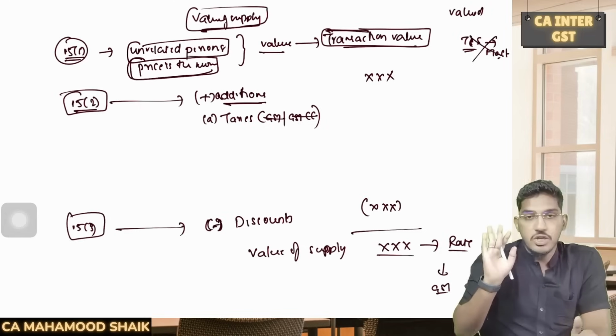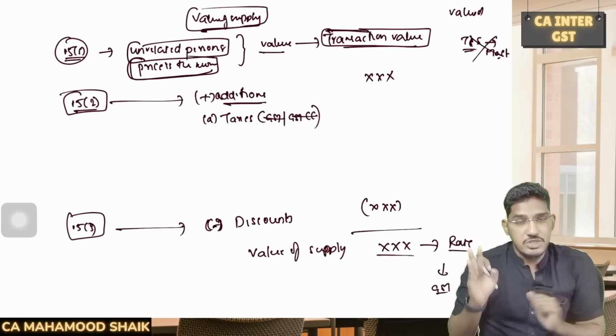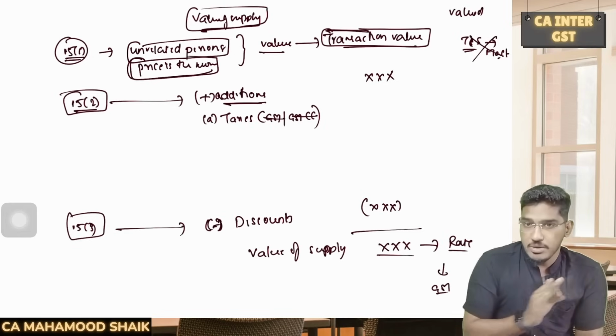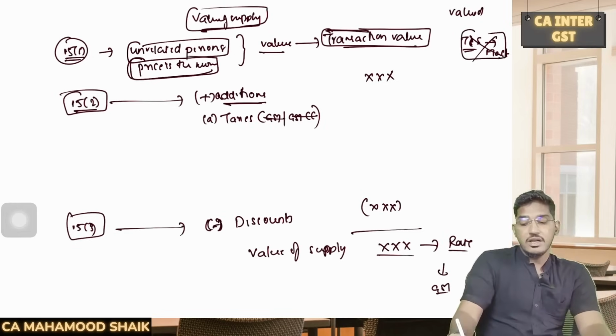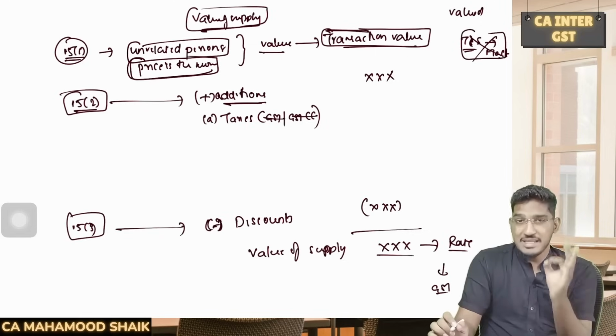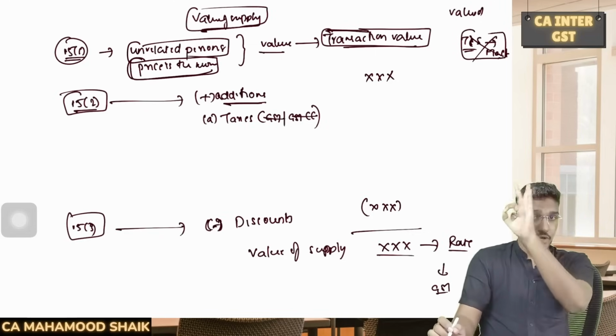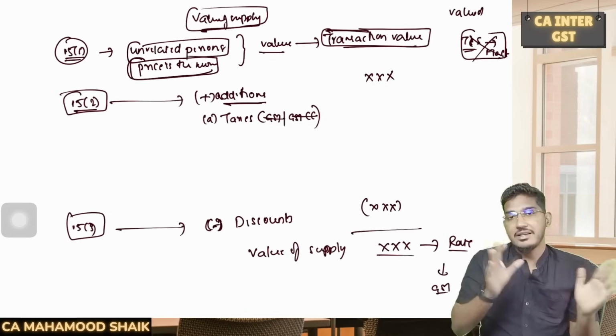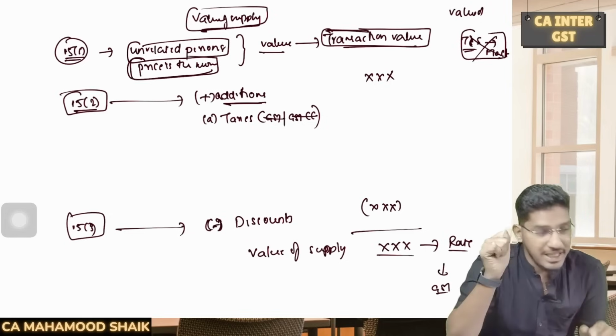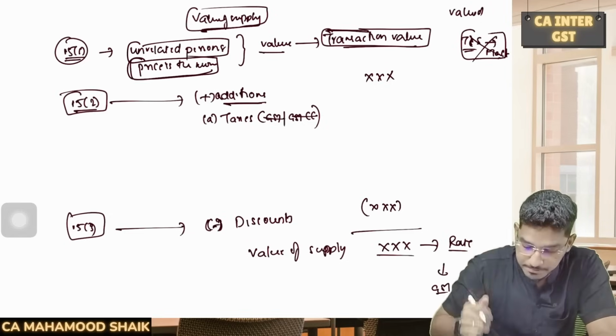Important point. So it includes all kinds of taxes which are collected other than GST and GST compensation cess, but there was a recent circular which clarifies that if the supplier has collected TCS under the Income Tax Act, as per the provisions of the Income Tax Act, that TCS should not be added to the value of supply. Please do remember this point.